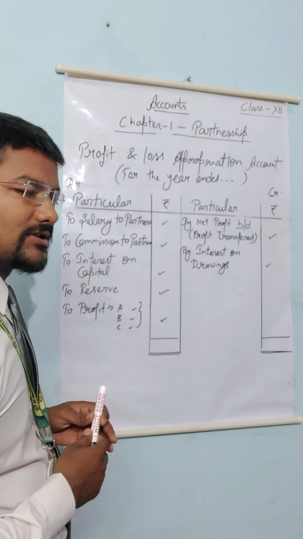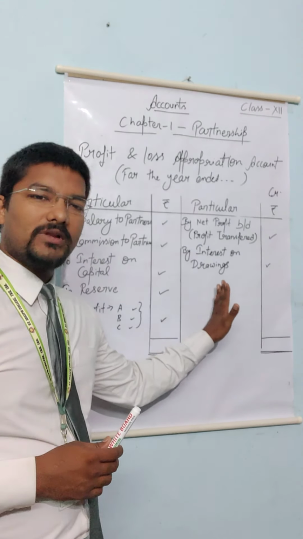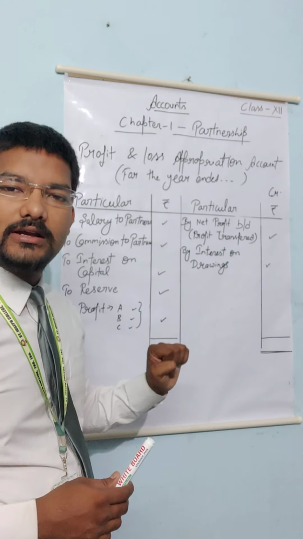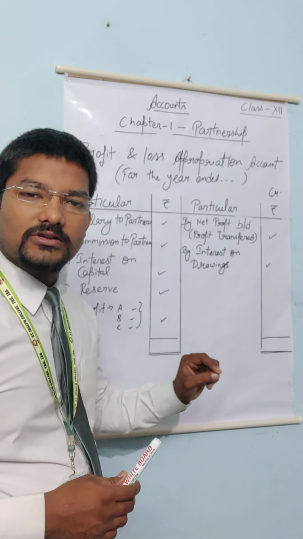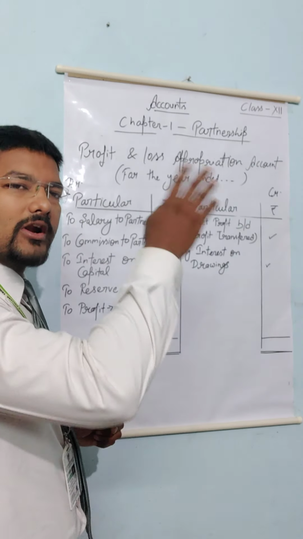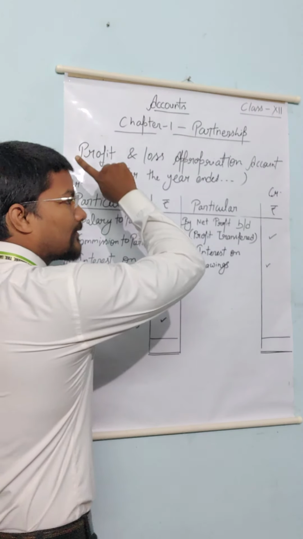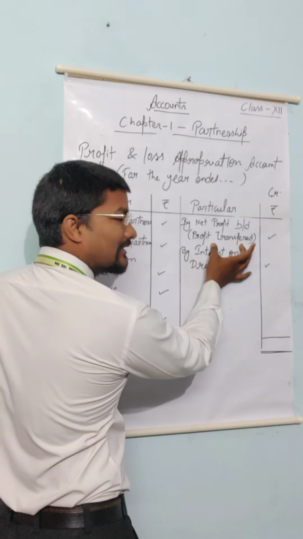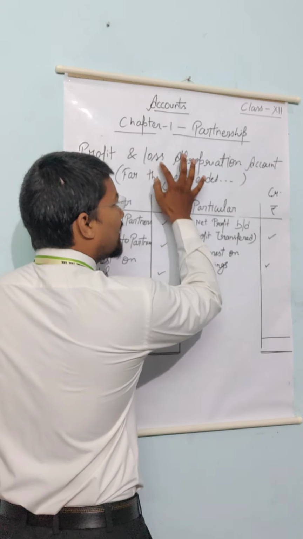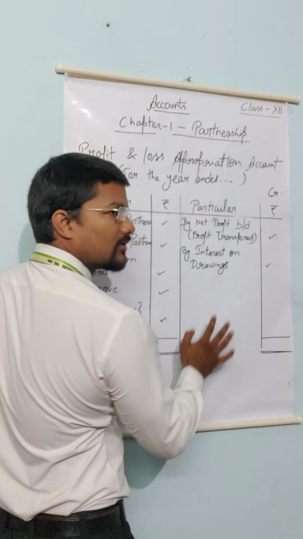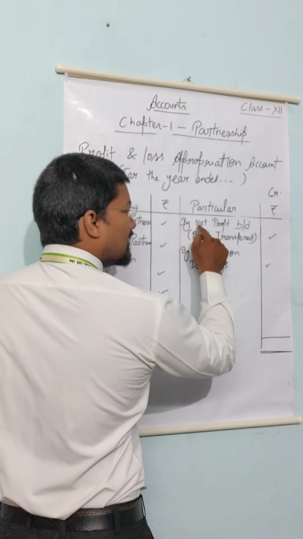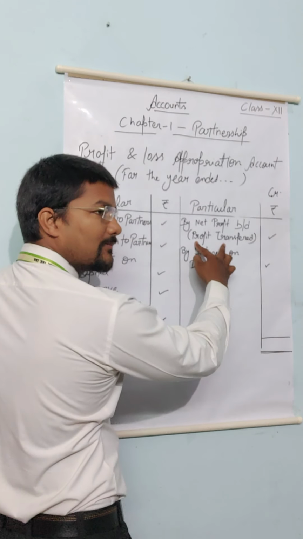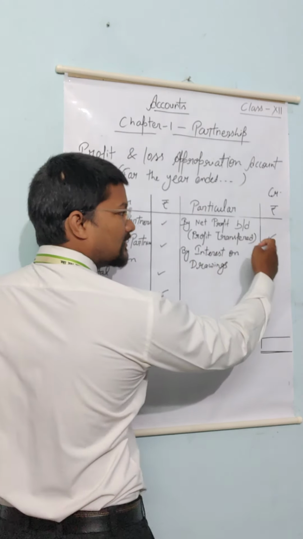So first of all we will start from the credit side. Whatever net profit is determined in the profit and loss account will be recorded on its debit side, so that balance will be brought down to the credit side of profit and loss appropriation account. That is written as net profit brought down, or here in brackets, profit transferred.